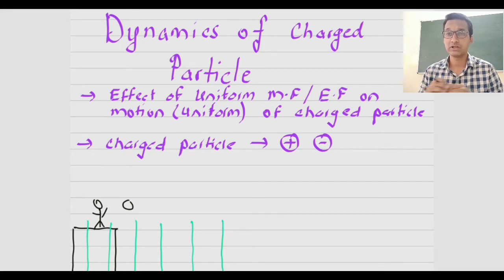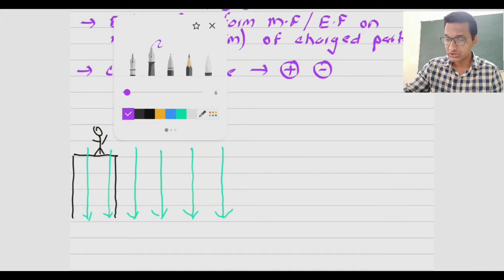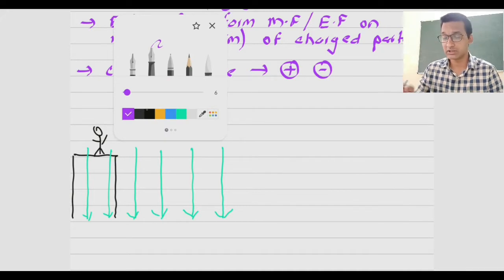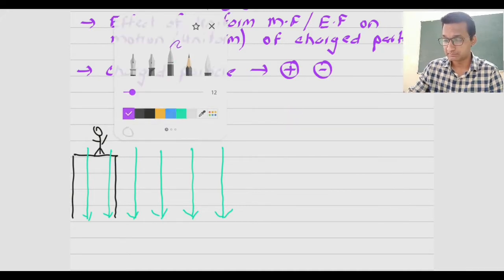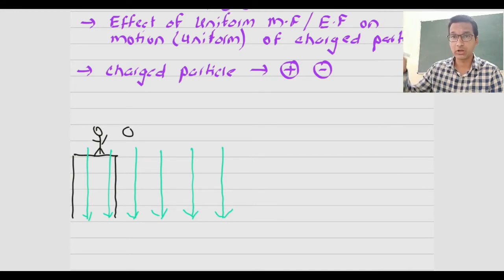You all must have studied what happens to an object which is thrown upwards or downwards in a gravitational field, in the force due to gravity, when we throw an object up or we throw an object down. Suppose I represent the gravitational field with these green lines.